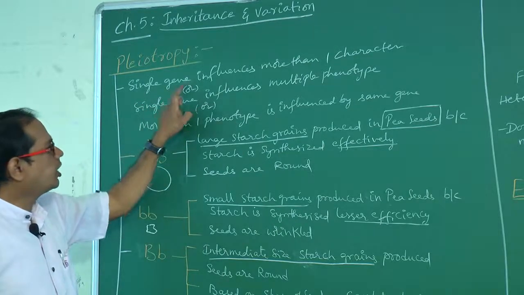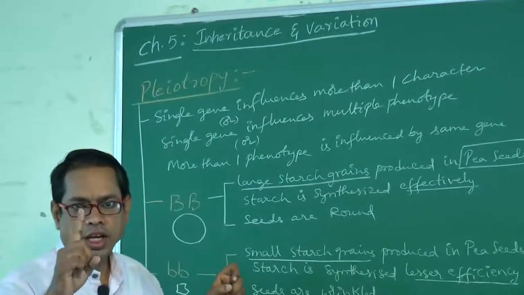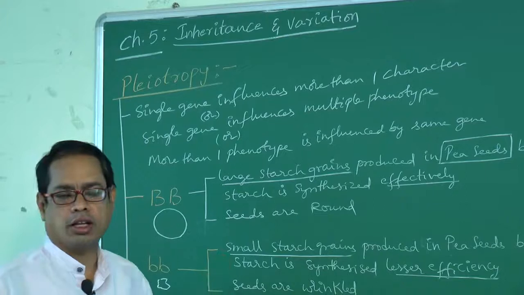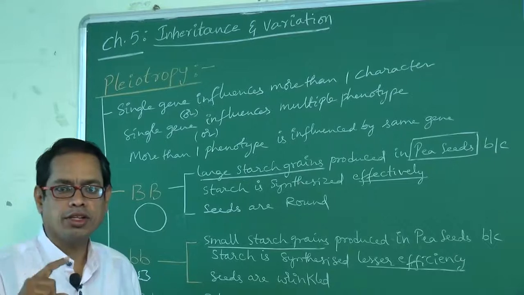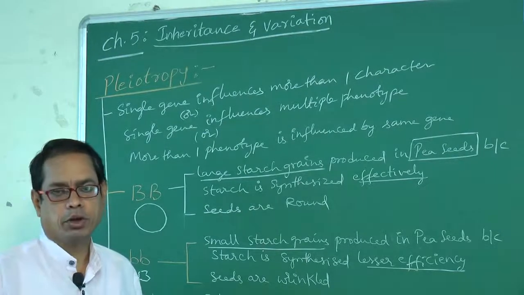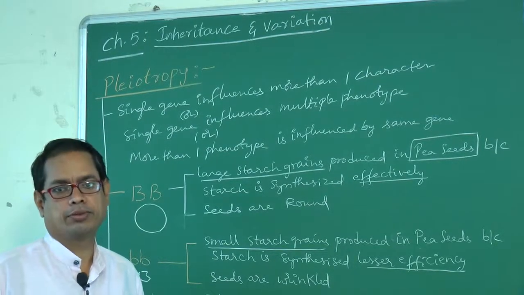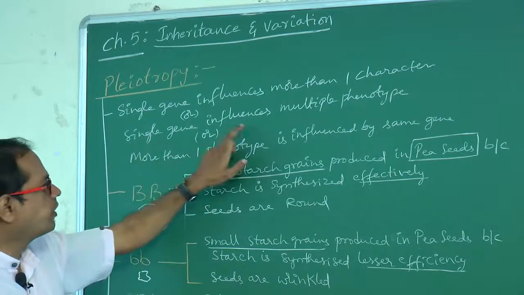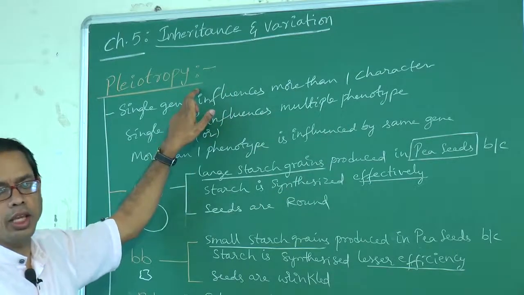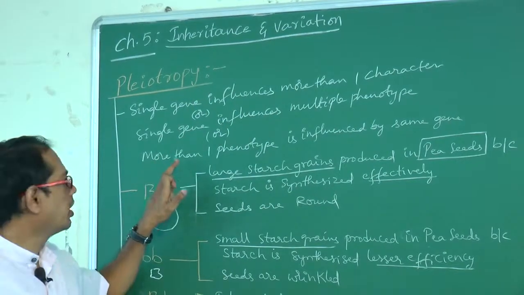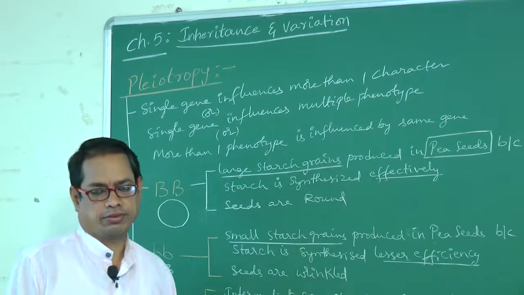A single gene influences more than one character. One character means one phenotype. More than one character means more than one phenotype. Many phenotypes are called multiple phenotypes. Many means multiple, right? A single gene influences multiple phenotypes. That is called pleiotropy. In other words, more than one phenotype is influenced by the same gene.